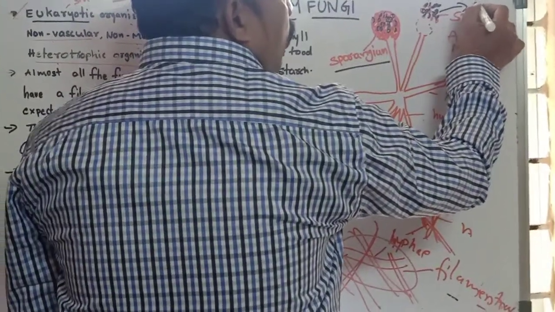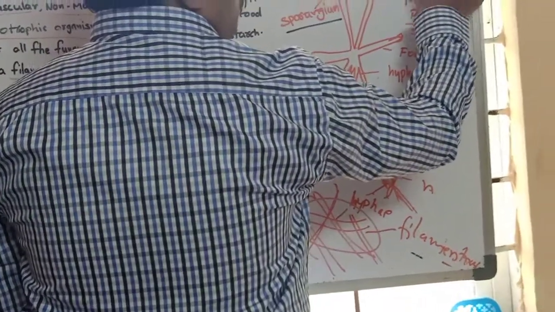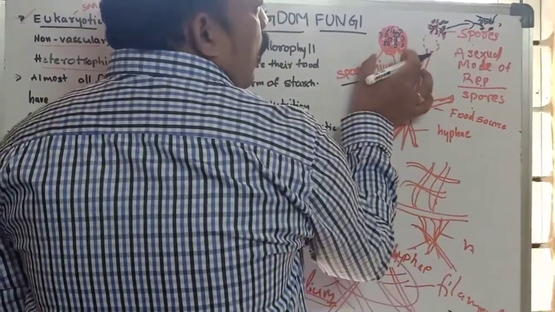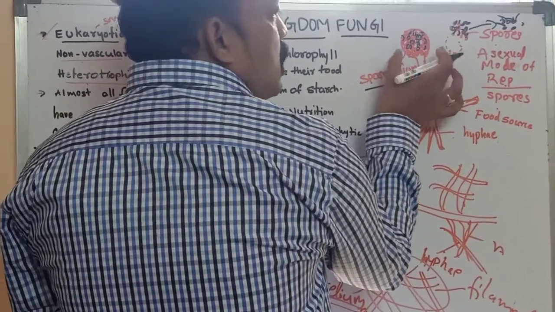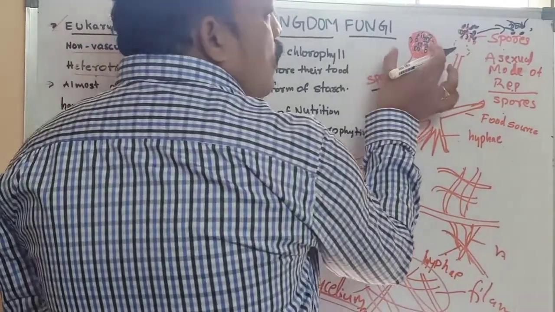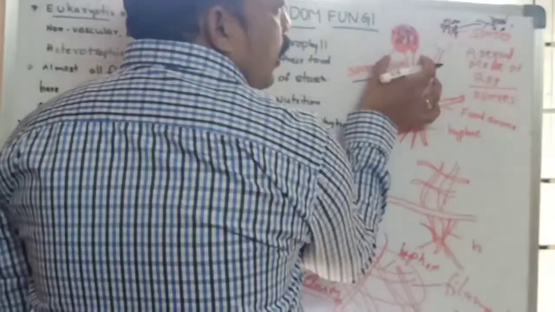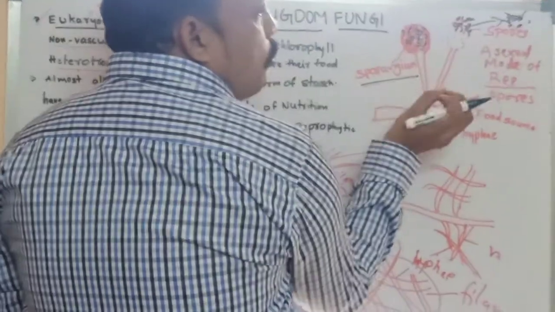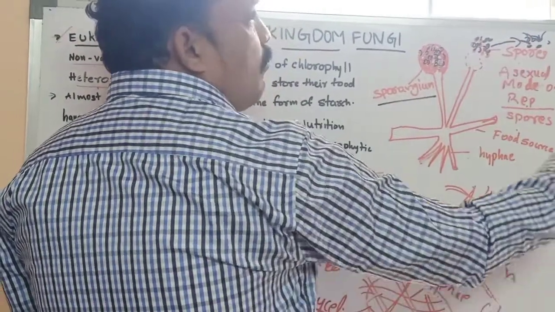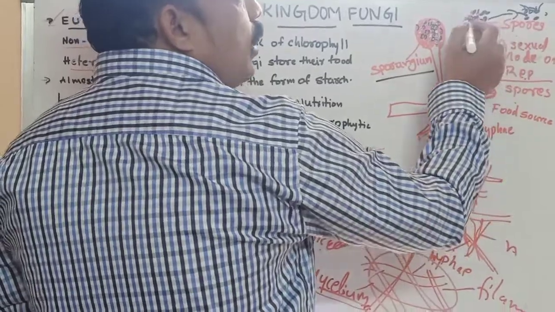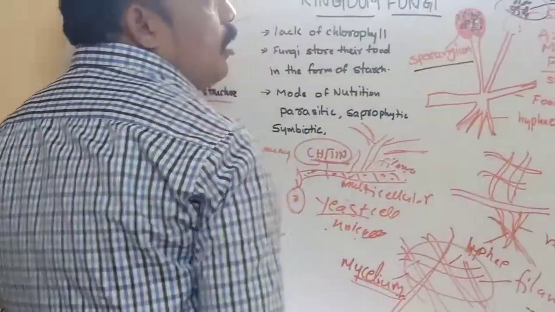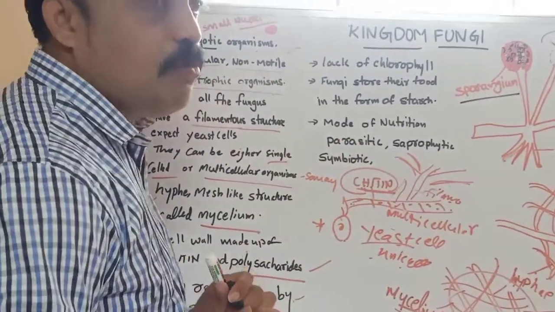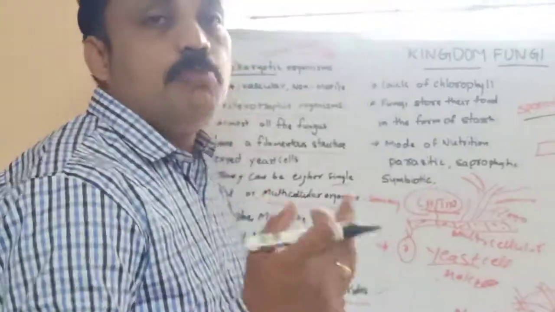These grow in suitable places and grow what? New fungus. That means new fungus is formed by spore formation. It is one type of asexual mode of reproduction. In that asexual reproduction, the sporangium forms spores. These spores are released, move to different places and grow new fungus. So the process of asexual reproduction is nothing but spore formation.